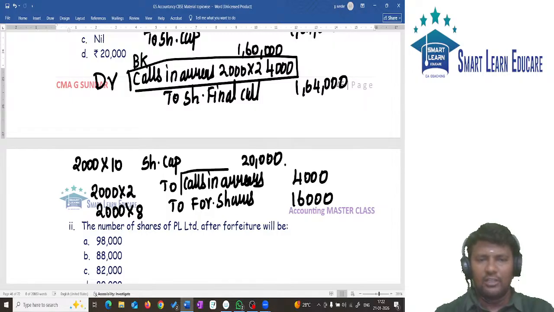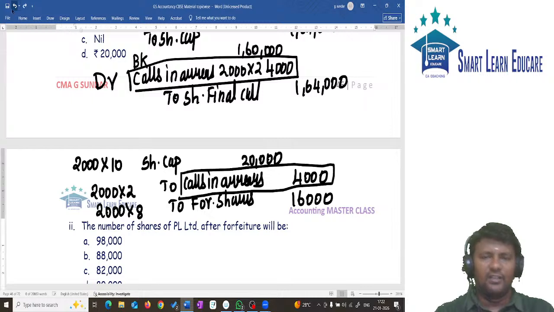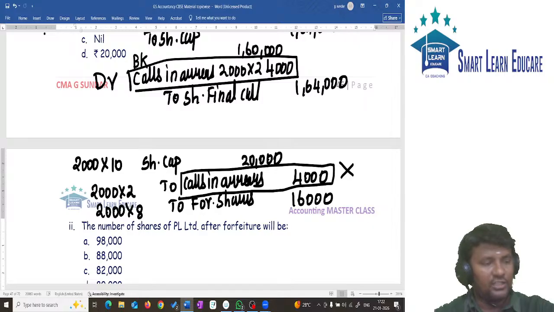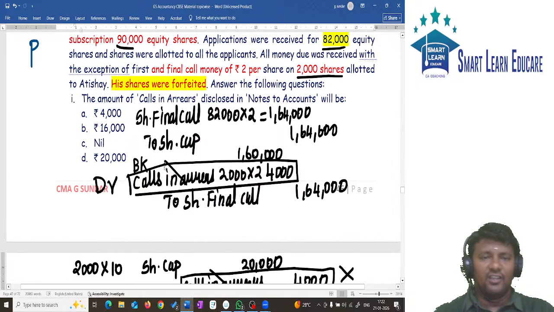In the first entry, calls in arrears is debited. In the subsequent entry, calls in arrears is credited. When calls in arrears is debited and credited, the calls in arrears account will tally. When it is tallied, this will not come in notes to accounts.